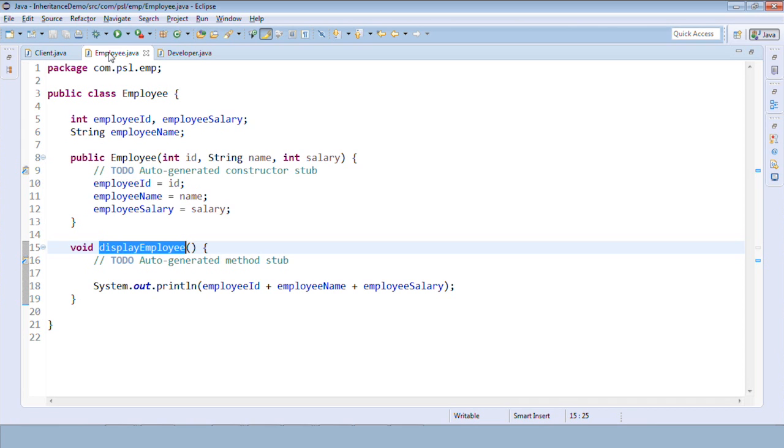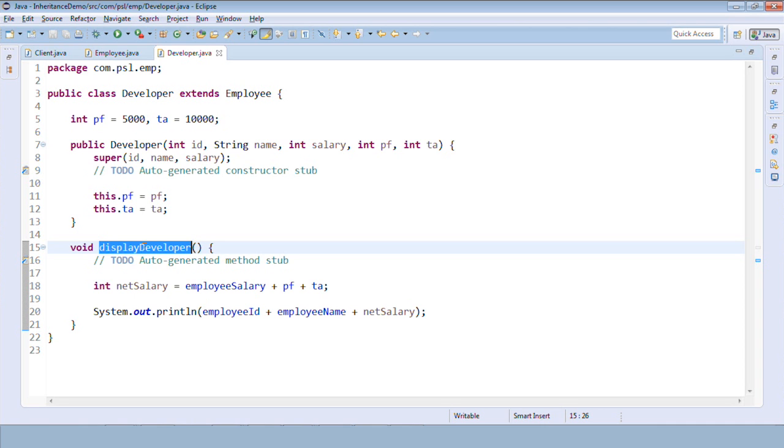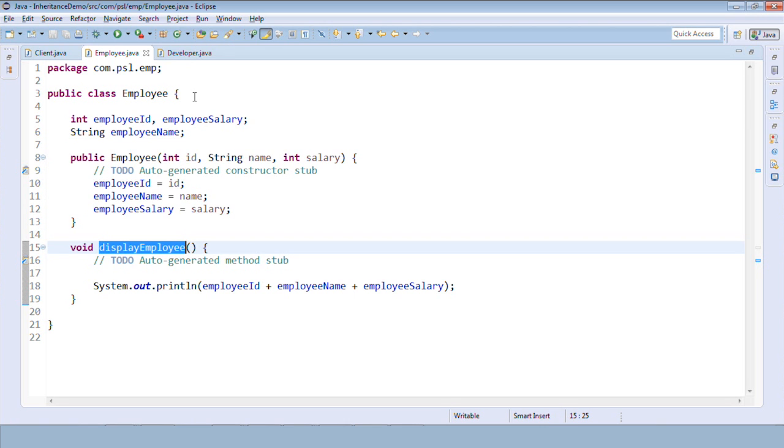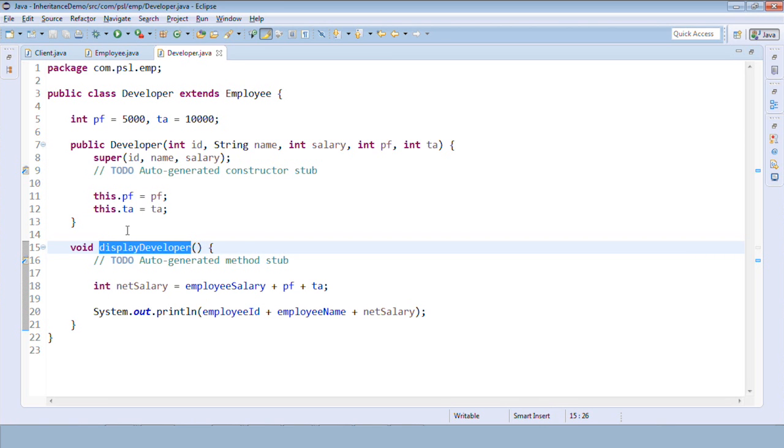In those scenarios we can go for polymorphism or overriding. Getting it? So rather than writing different methods again and again, I will write down this display employee method again here. Okay.